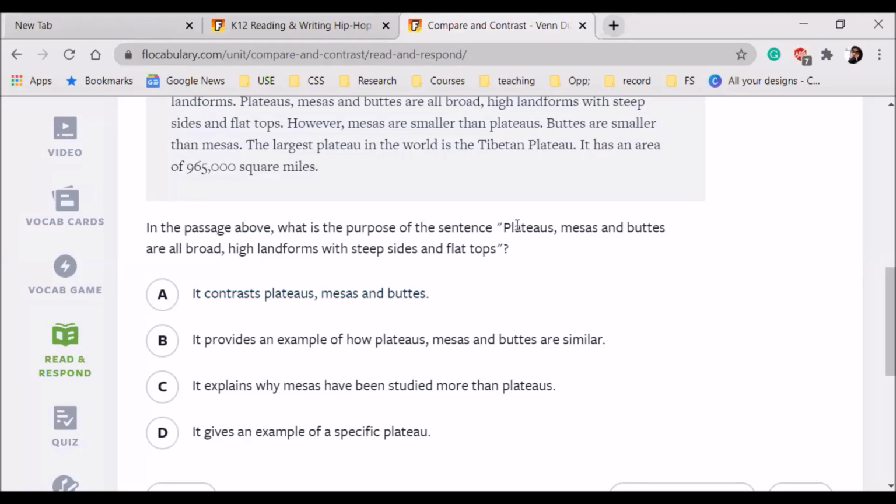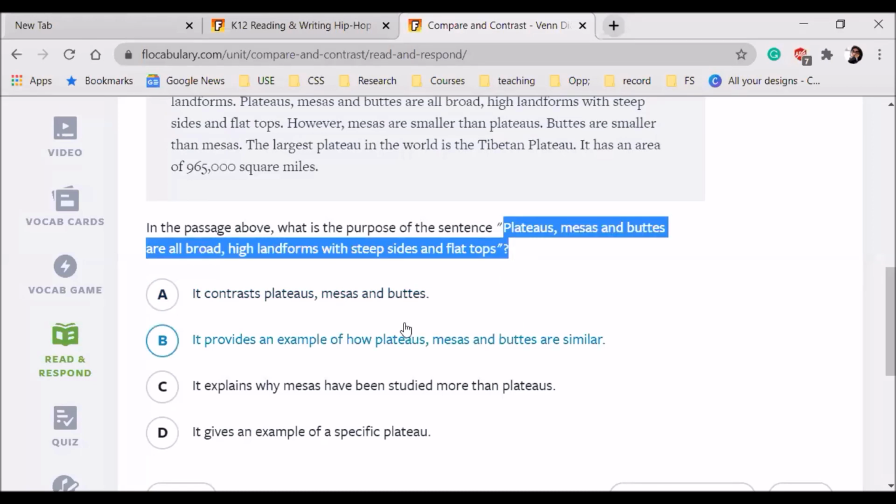So this line in particular, is it comparing or contrasting, or what is the purpose of this statement? It contrasts all three landforms, or it provides an example, or it explains why mesas have been studied more than plateaus, or it gives an example of a specific plateau.